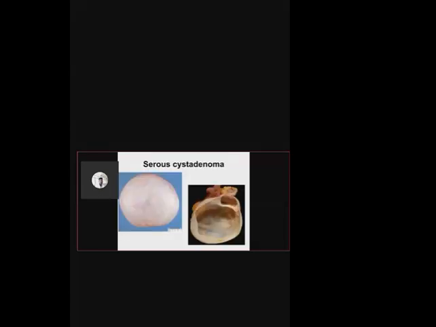So the first picture you can see is a serous cyst adenoma. It is very smooth, glistening. You can see a few congested blood vessels. These blood vessels you can see. So this is the outer surface. It looks like a balloon filled with water.